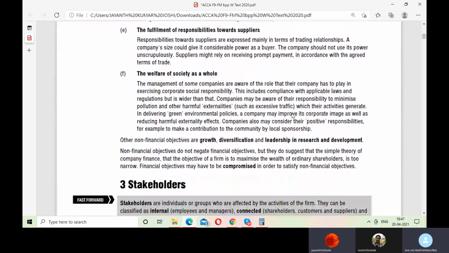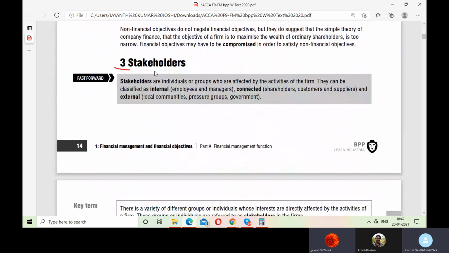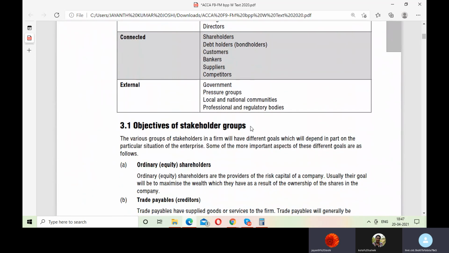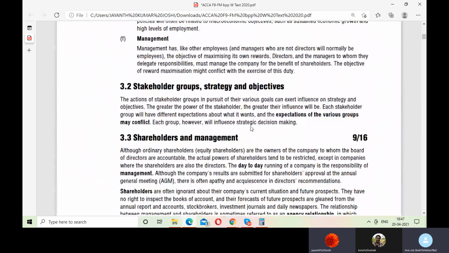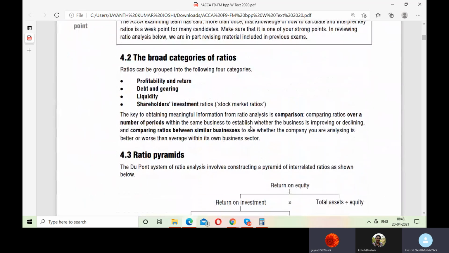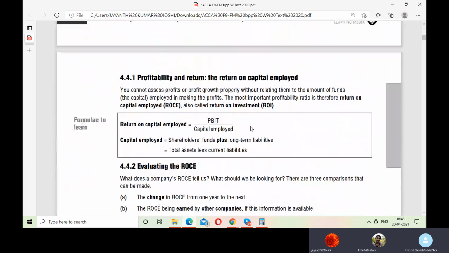I've already gone through the non-financial objectives. Stakeholders, who are stakeholders? I'm asking the question to both of you. Who is a stakeholder? Customers. Only customers? Not only customers.